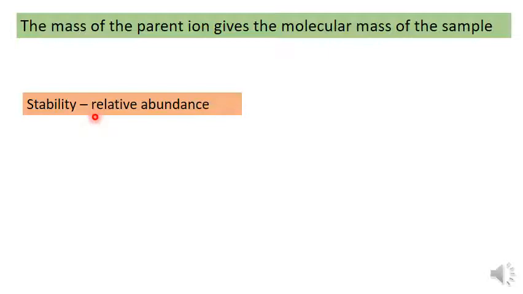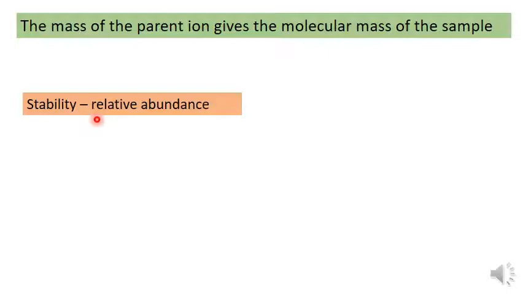Okay, the peak intensity of the molecular ion differs from one compound to another. In some compounds, the molecular ion will be stable, then the corresponding peak will be highly intense. In some other cases, the molecular ion will be less stable, then the corresponding peak will be less intense. Sometimes the parent ion peak will not be observed in the mass spectrum.